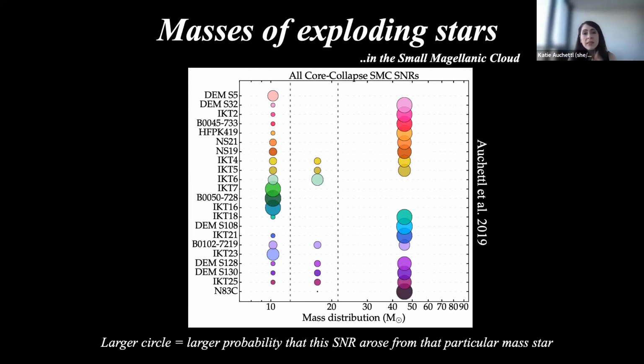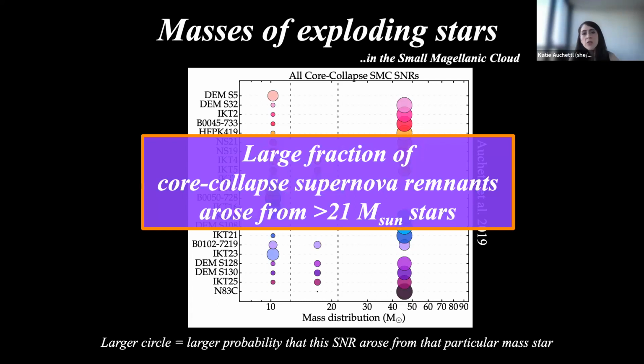What you can see is that the larger the circle, the larger the probability that this supernova arose from a particular mass. And while you don't necessarily have to look at the details, what you may notice here is that a large fraction of core collapse supernova remnants arose from progenitor stars that had larger than 18 solar masses, more consistent with maybe above 21 solar masses in the SMC. And so you might be thinking, well, maybe it's something special about the SMC. So the SMC is special.